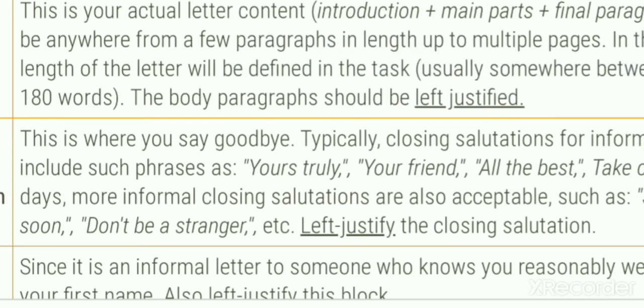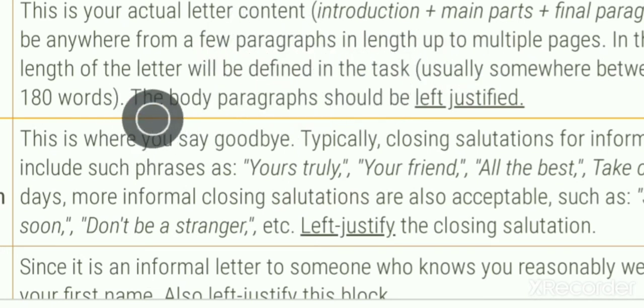In the exam, the length of the letter will be defined in the task, usually somewhere between 120 and 180 words. As you have seen in many examinations, the question says to write the letter in 150 words, in 100 words. So in that condition you will have to limit your thoughts, your message, to a certain extent.